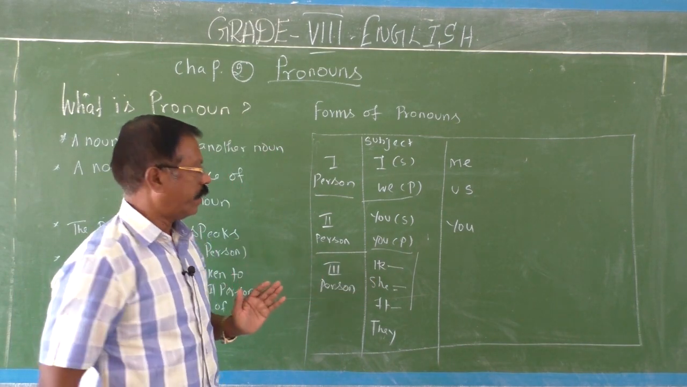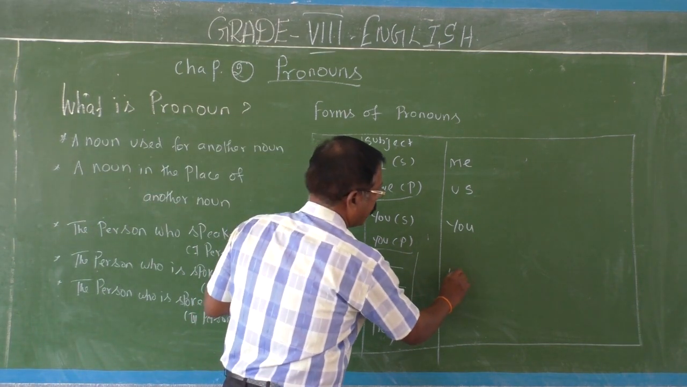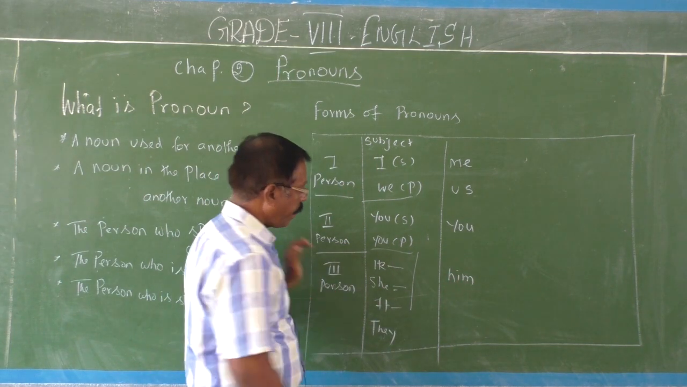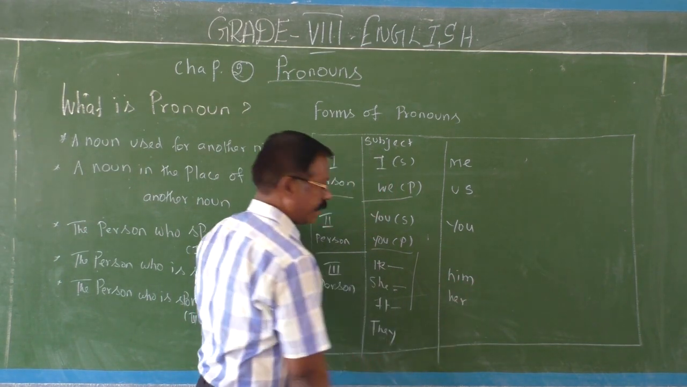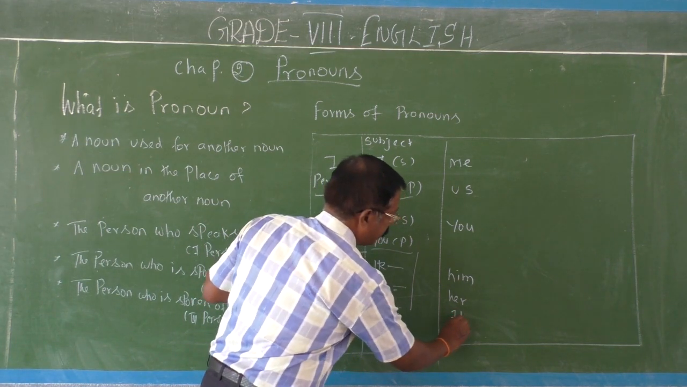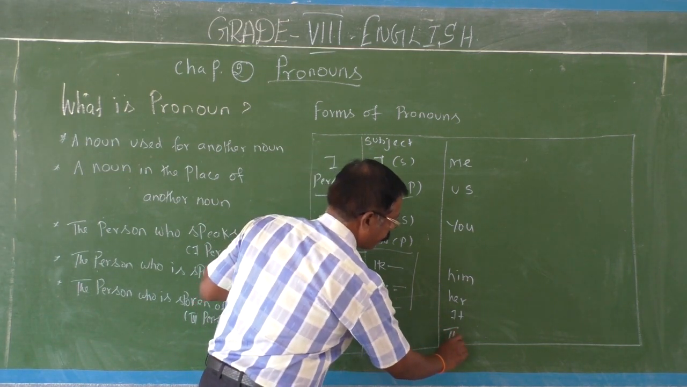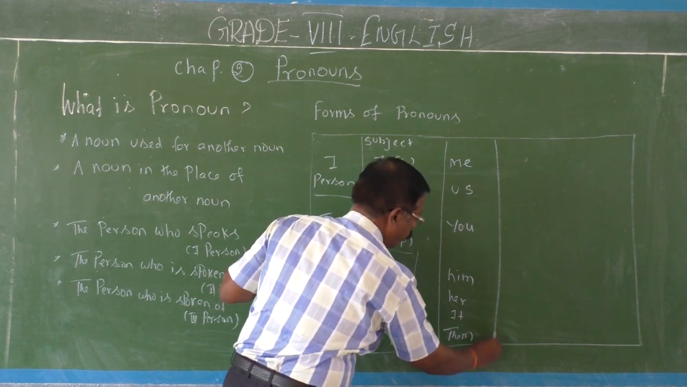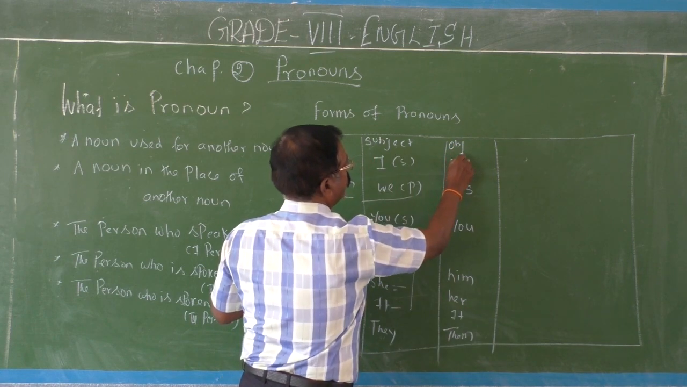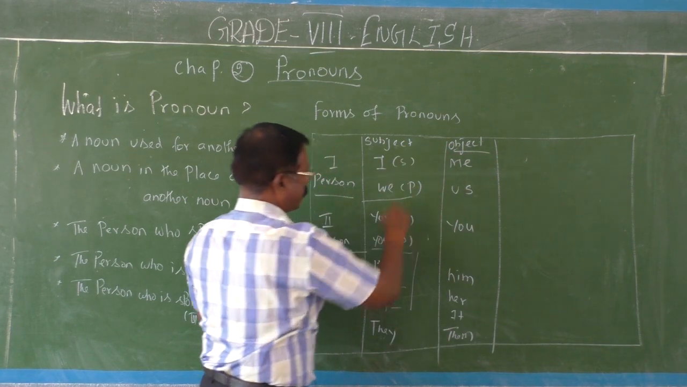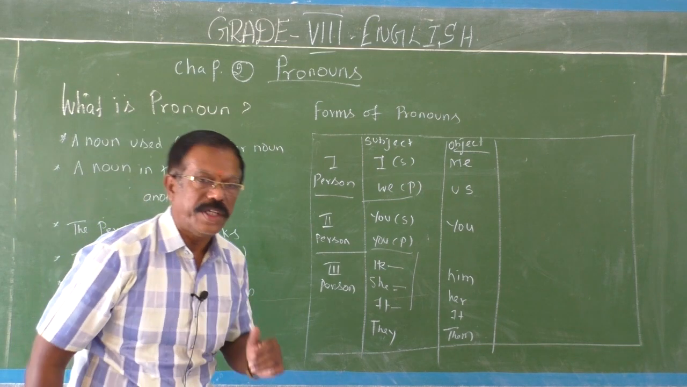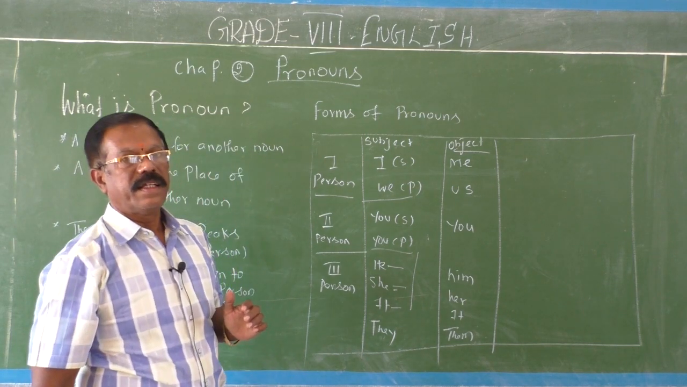Object form is you only. He, him. She, her. It, they, them. Okay. So they are all object form. So this is subject form: I, we, you, he, she, it, they.